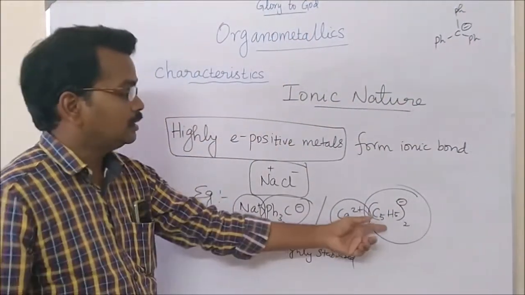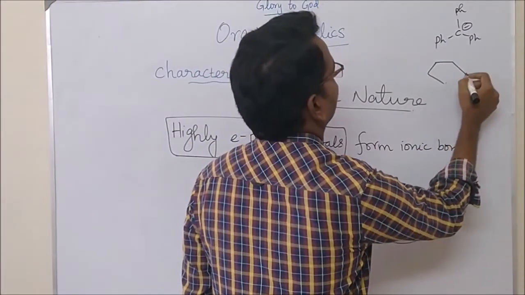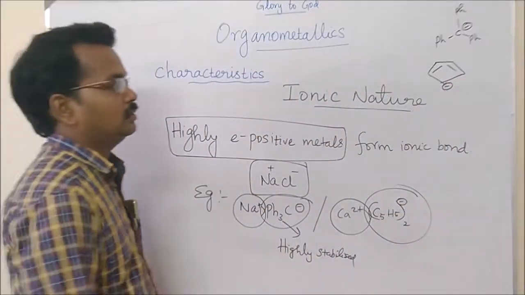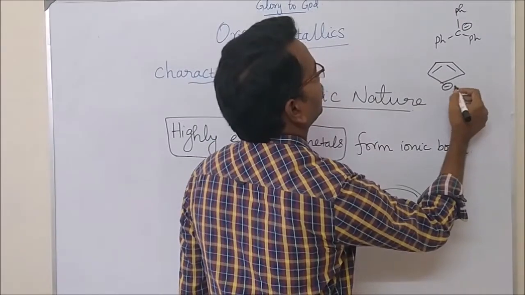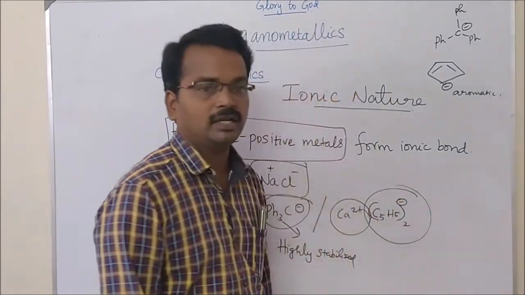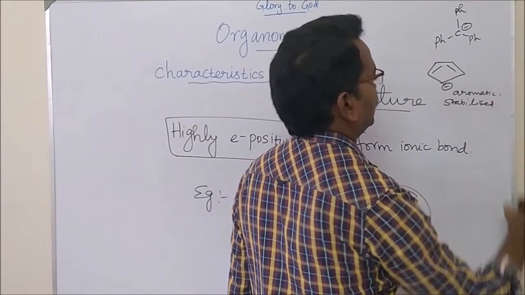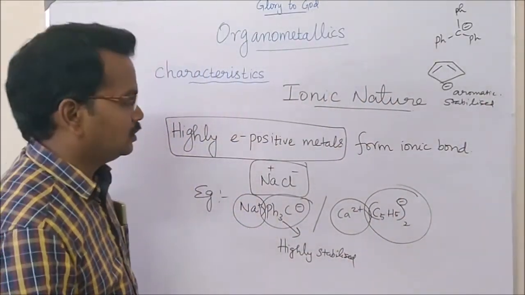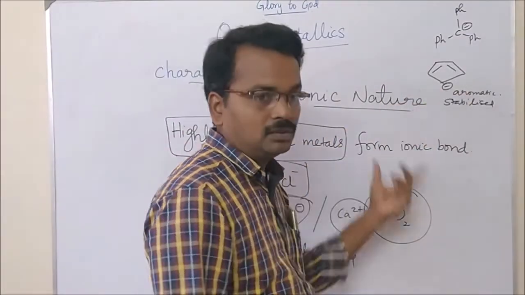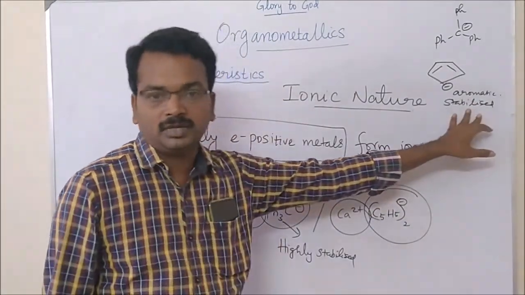Then let us come to C5H5. What is C5H5? Cyclopentadienyl. What about the cyclopentadienyl anion? It is purely aromatic. Since it is purely aromatic, it is a highly stabilized anion. So not only the highly electropositive nature of the metal, the counter anion should also possess highly stabilized nature.